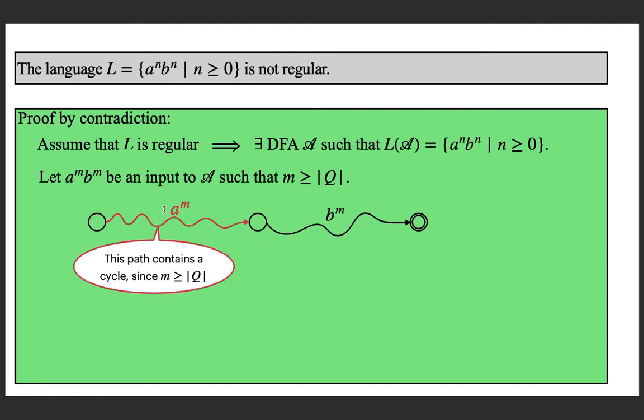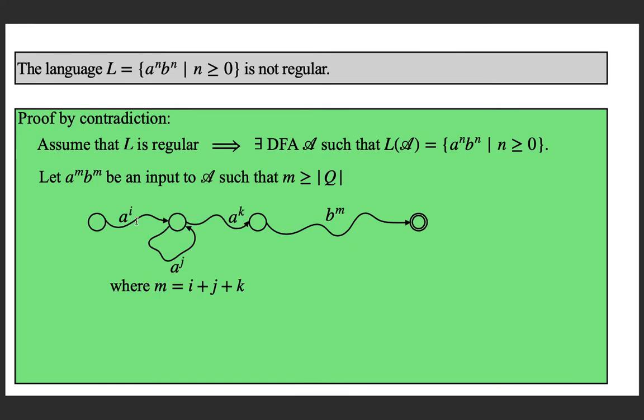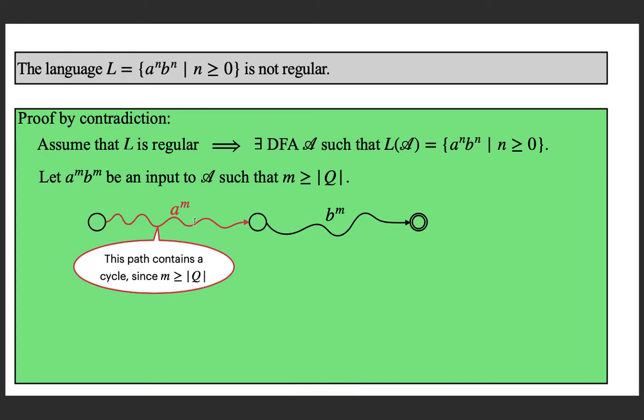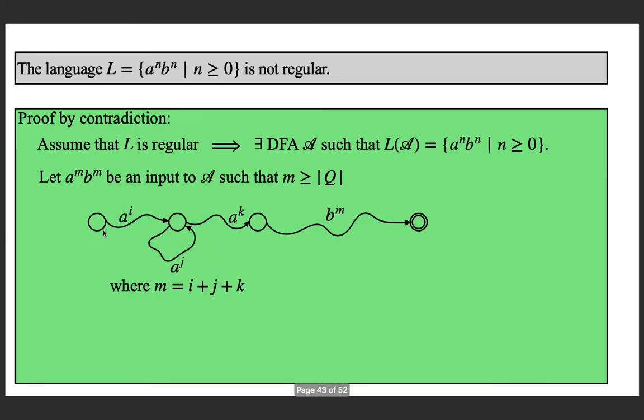Note that it is only a's, each edge is having the label a. So you can write this path as, because there is a cycle, I am going to represent it with a cycle like this. So we have m number of a's and we are splitting m as i, j and k, so that m is nothing but the sum of i, j and k.